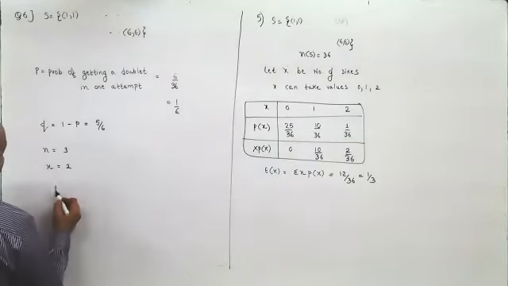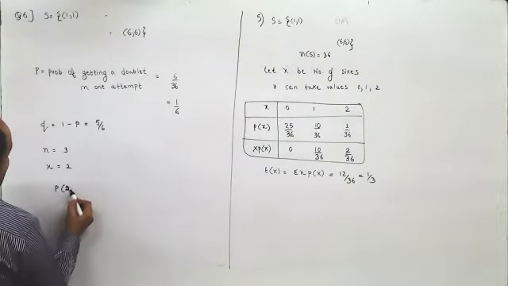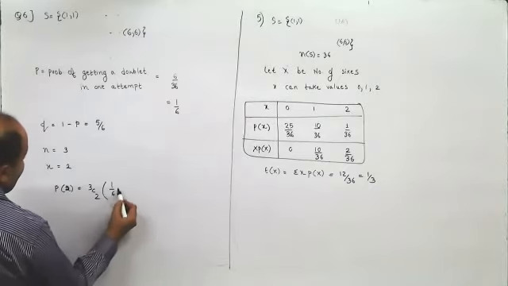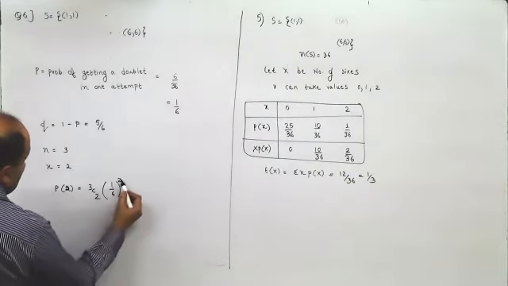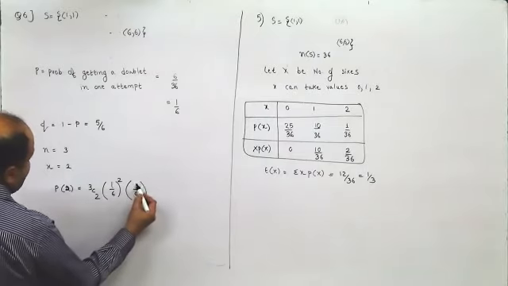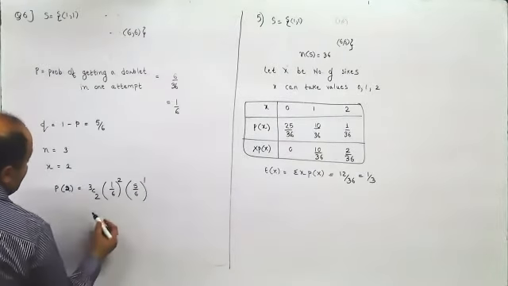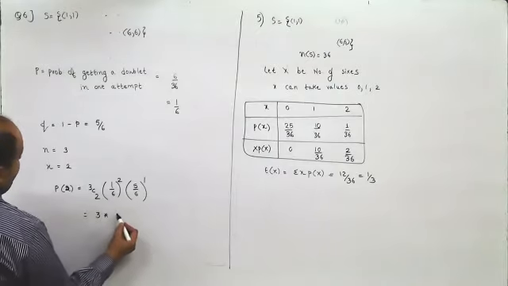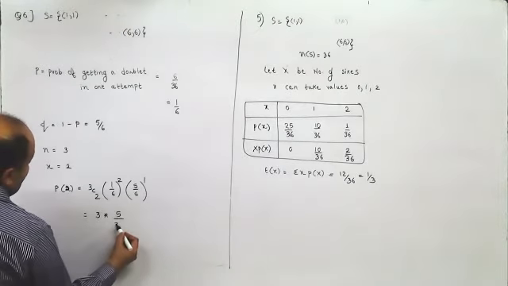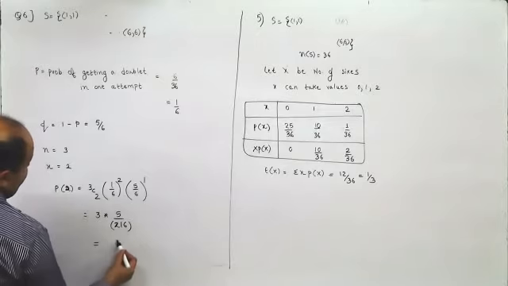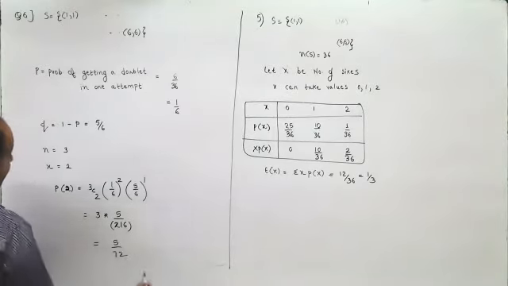Now what is the probability of 2? Out of 3 attempts, 2 attempts should be success. Getting success in one attempt is 1 by 6 raised to how many successes? 2, into 5 by 6 raised to how many attempts? 3 minus 2, 1. So this would be 3C2, which is same as 3C1, that is 3. This is 5 upon 6 cube. 5 upon 72 is the answer.